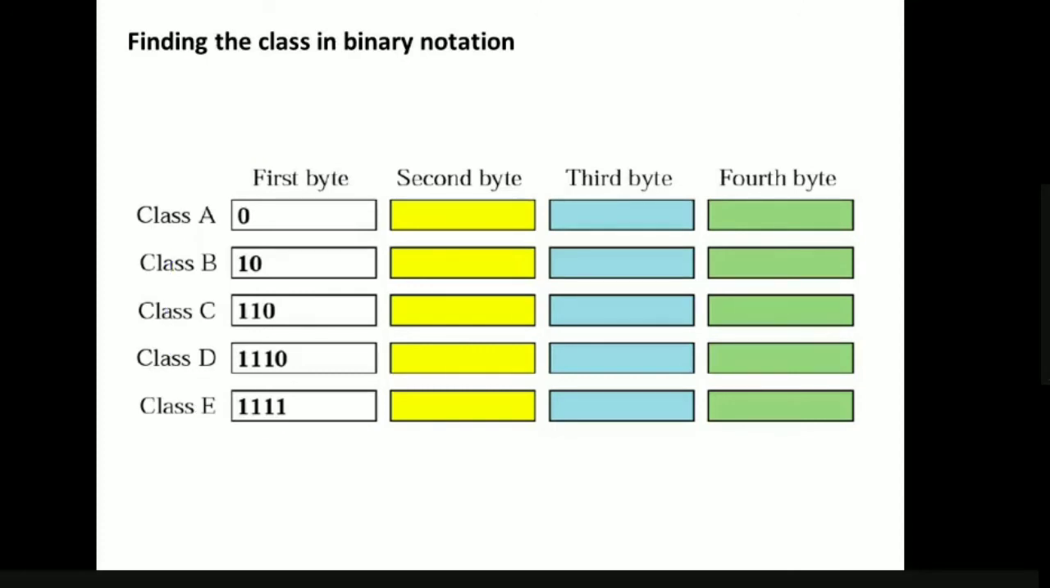If the first digit in the first byte is 0, then you can say that the IP address belongs to class A. Next, if the first two digits are 10, then the IP address belongs to class B. If the first three digits in the first byte are 110, then that IP address belongs to class C. If the first four digits are 1110, then the IP address belongs to class D. And lastly, if the first four digits are all 1, then the IP address belongs to class E. This is the representation of how we can identify whether a given IP address belongs to class A or B or C or D or E.